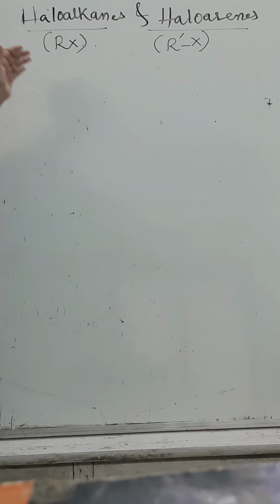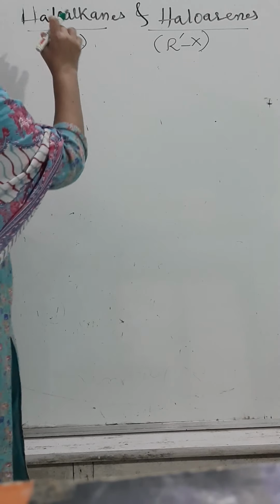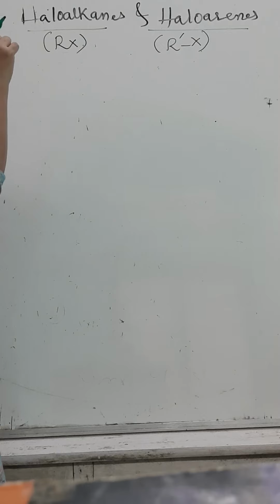Two mechanisms which are most expected, and each mechanism is for 3 marks. Remember one thing, either one mechanism, either SN1 or SN2 mechanism, is expected in the annual exam. Without one mechanism, we can't imagine the question paper. Okay, so let us move to the topic, haloalkane and haloarene.